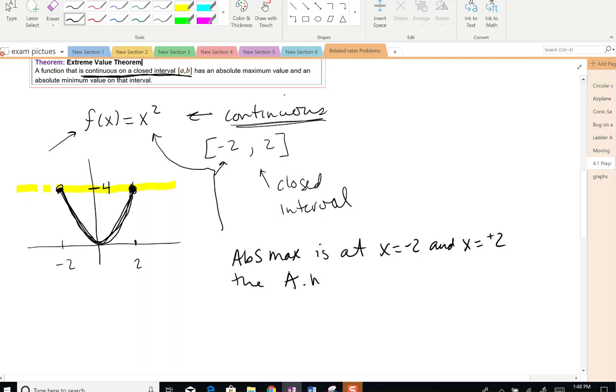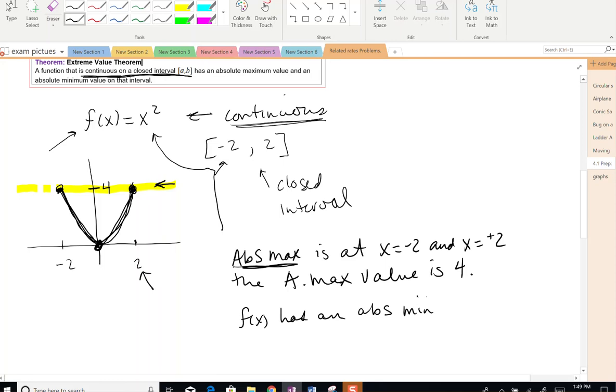The absolute max value is 4. So the x values tell us where it's located, and the y value is the maximum output value. Here we also have an absolute min. So we can say f of x has an absolute min of 0 at x equals 0.